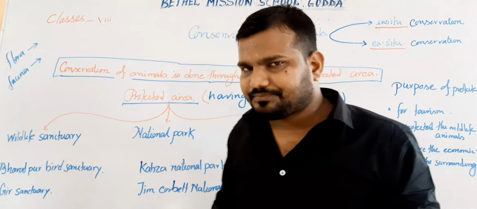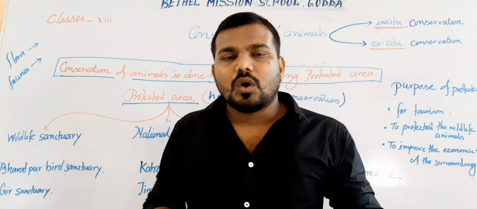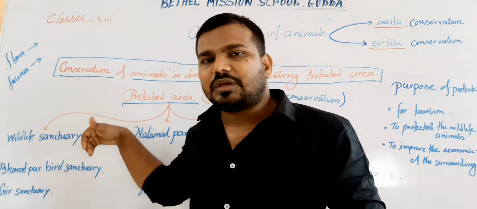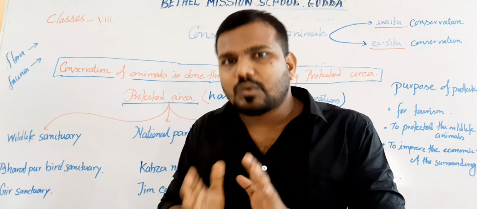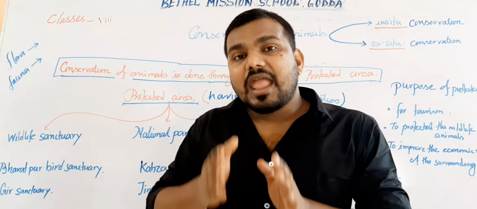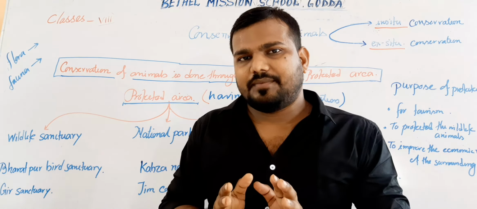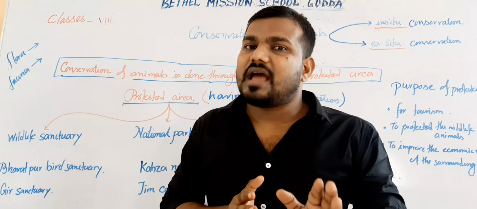Now the national park. A national park means the area is larger than a sanctuary but smaller than a biosphere reserve. It is a particular protected area where economically or historically important things are protected, and it is under the central government.